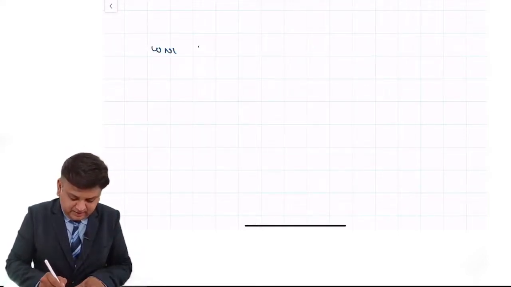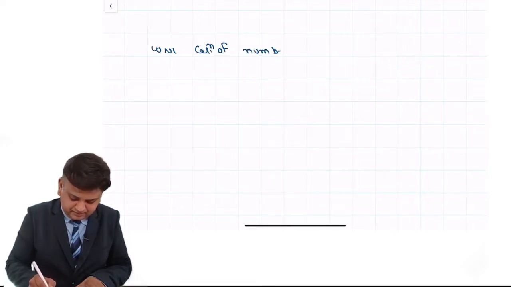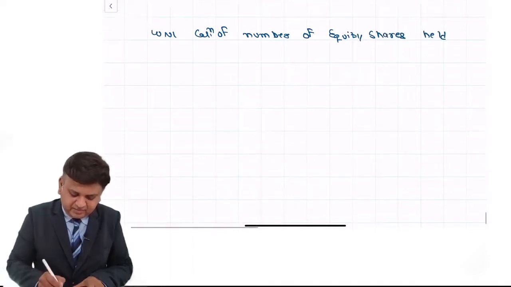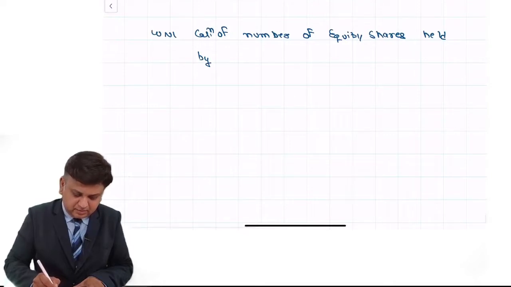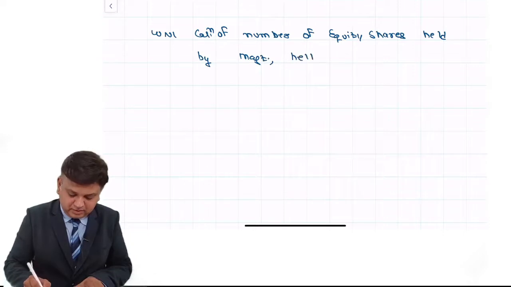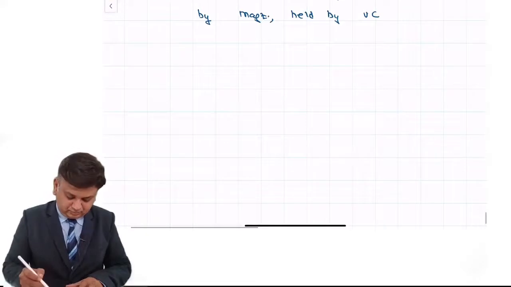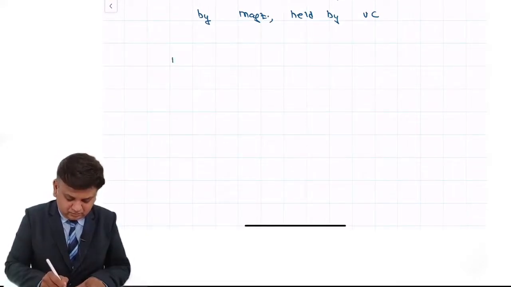Working note number 1, calculation of number of equity shares held by management, comma, held by venture capitalist. Number of shares per warrant.